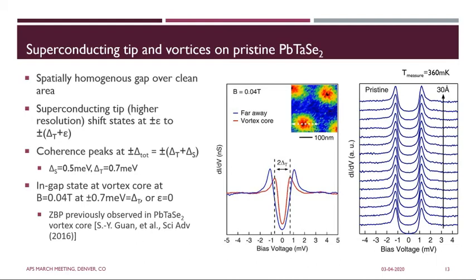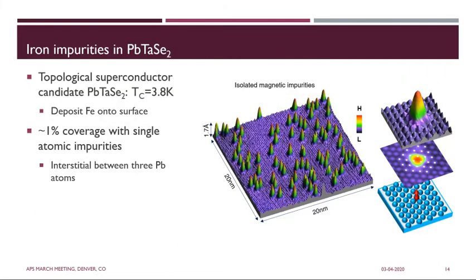This also further allows us to essentially calibrate the zero energy, as this is what we measure with a superconducting tip. So just to reiterate, in this sample, when we measure with a superconducting tip, the zero energy is at 0.7 meV. So coming back to the deposition, we now do about 1% coverage and then measure the individual atoms.